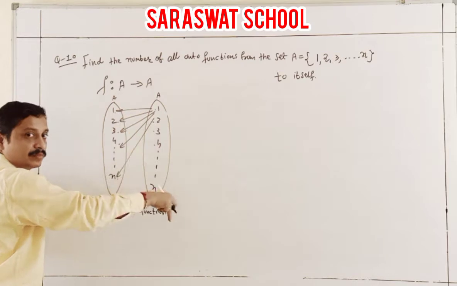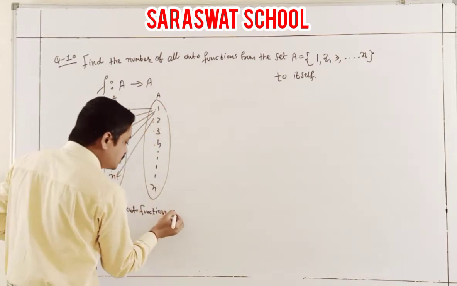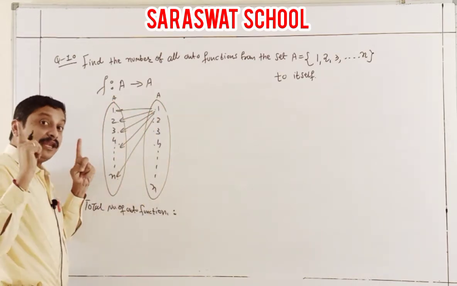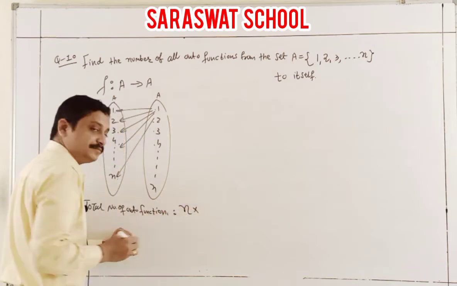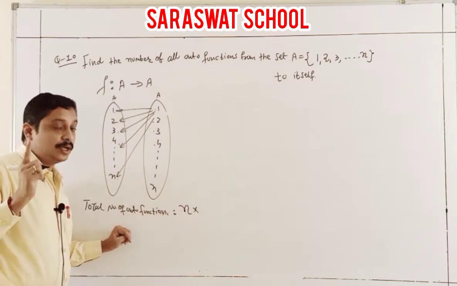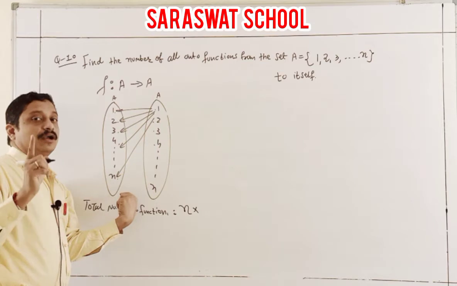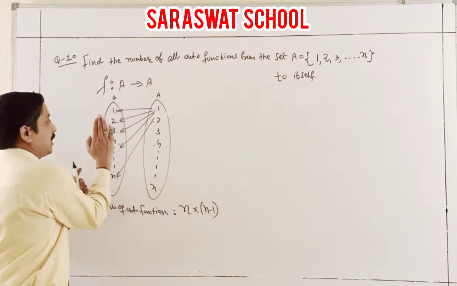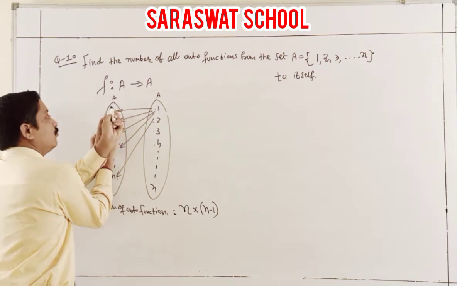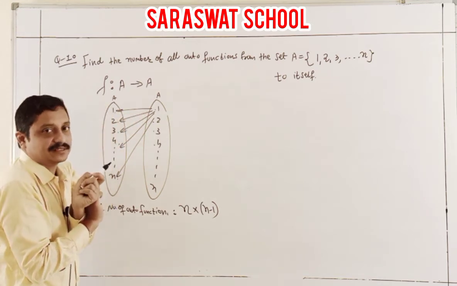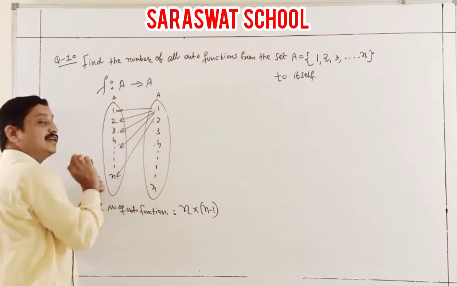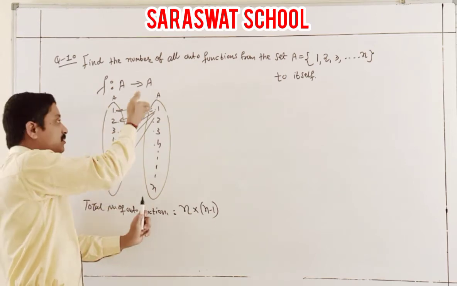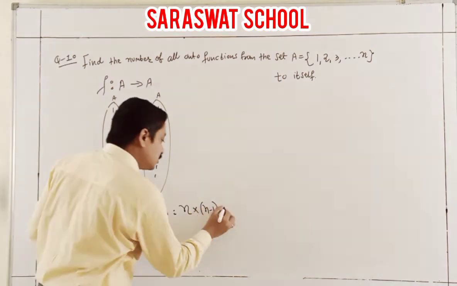Now here reverse. How many chances to occur for f inverse of 1 places? Any one is true. It is n. Now for two cases, only one is left, meaning n minus 1, because any one may be one of the onto functions. Same as here 2, same as here 3. So there are n cases. Now second time n minus 1. Third time n minus 2.